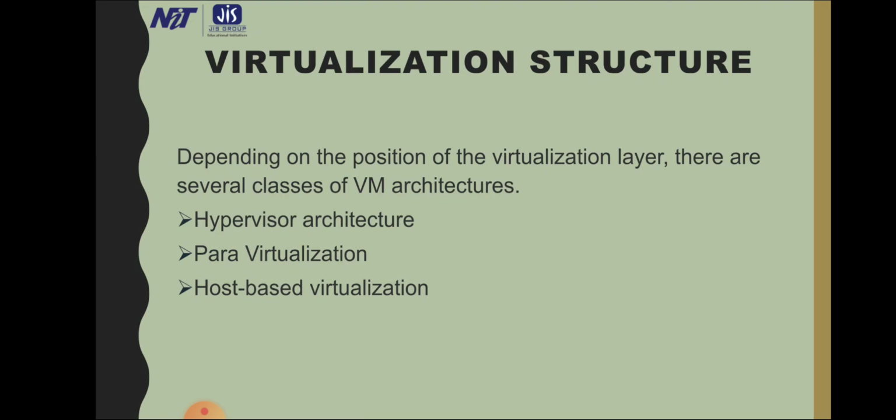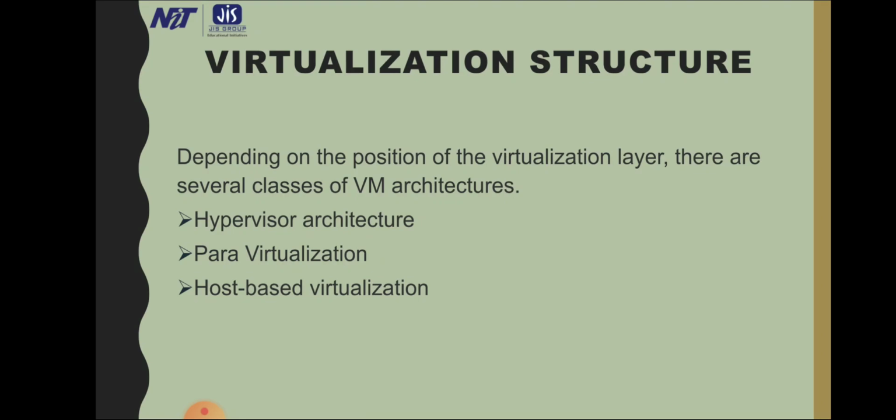Bare metal hypervisors offer high availability and resource management. Their direct access to system hardware enables better performance, scalability, and stability. Examples of bare metal hypervisors include Microsoft Hyper-V, Citrix XenServer, and VMware.